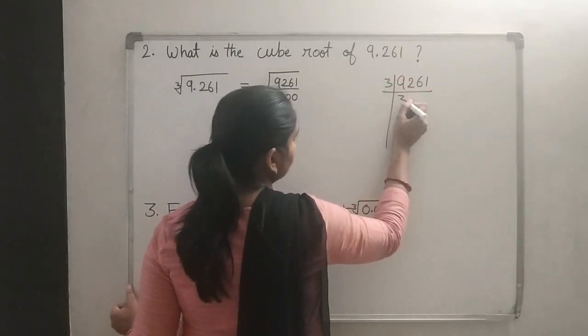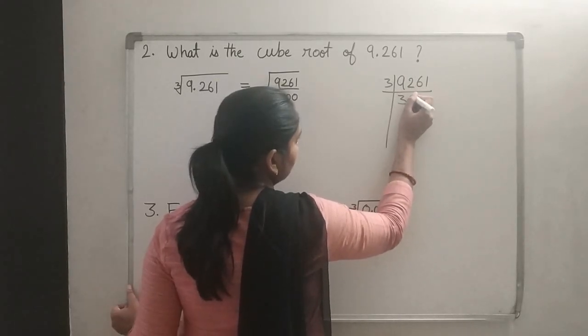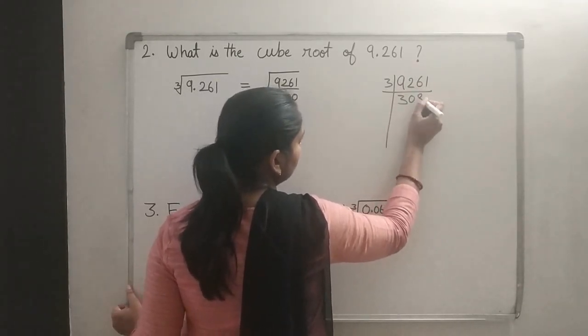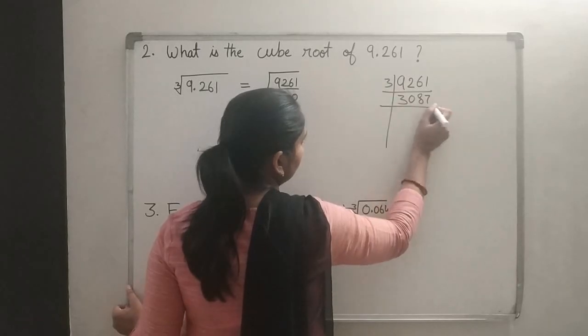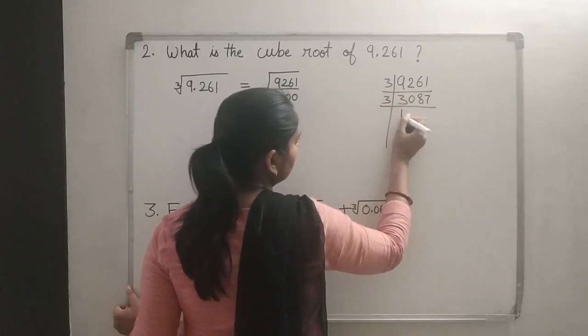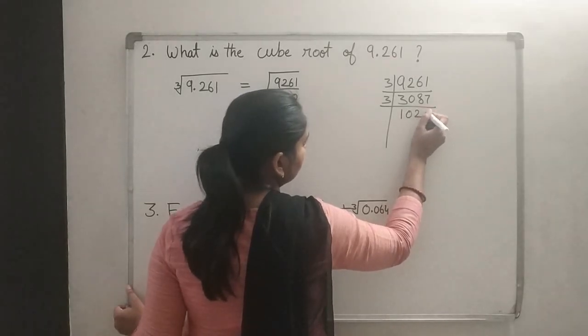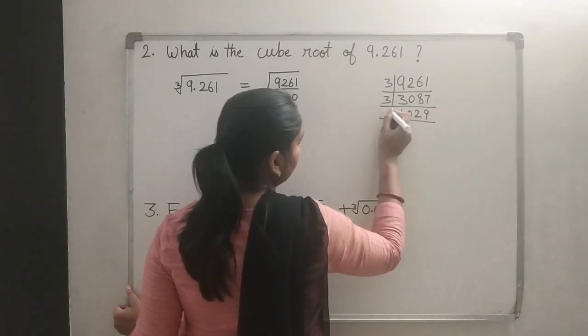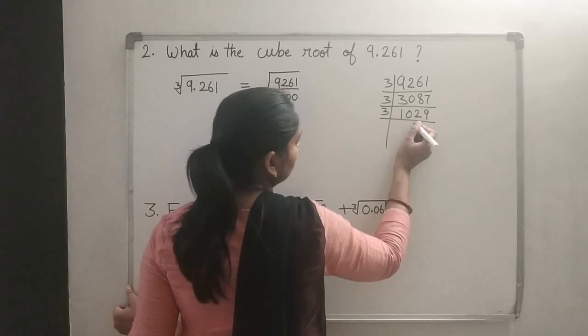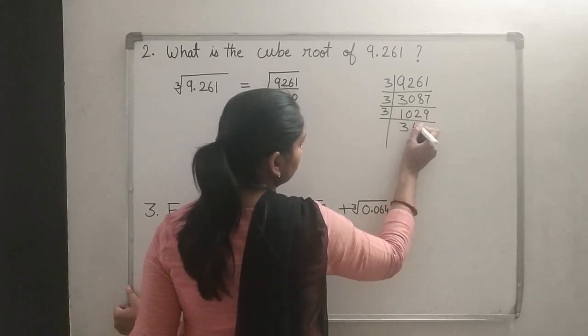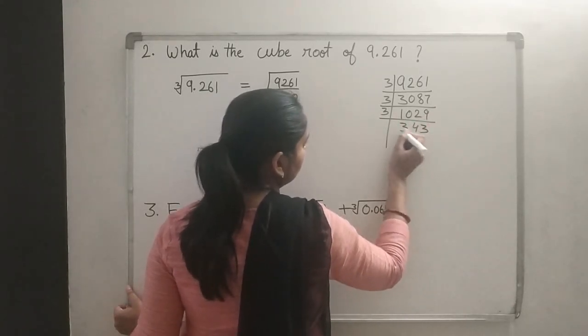By 3: 3 3s are 9, then 0, 3 7s are 21, 3 8s are 24, 3 7s are 21. Then again by 3: 3 1s are 3, 3 2s are 6, and 3 9s are 27. Again by 3: 3 3s are 9, 3 4s are 12, and 3 3s are 9.